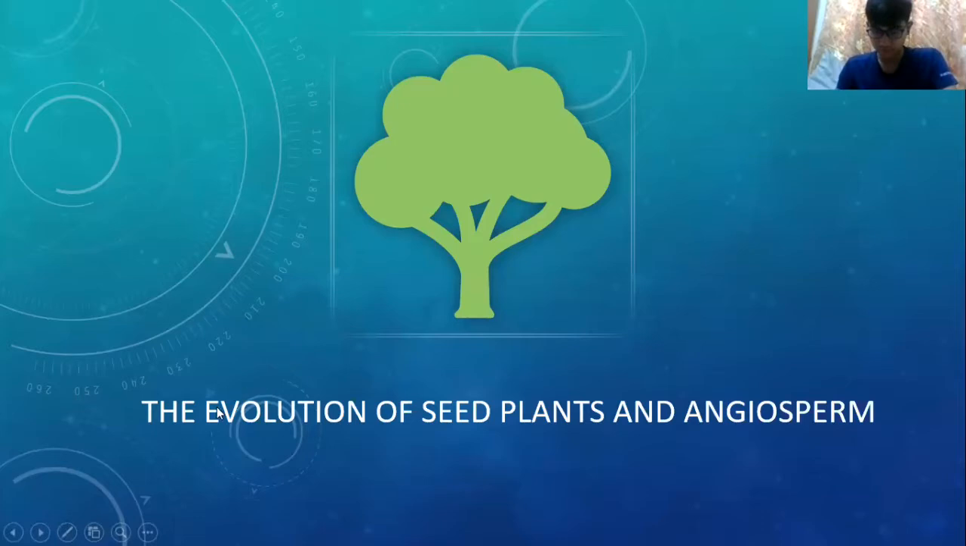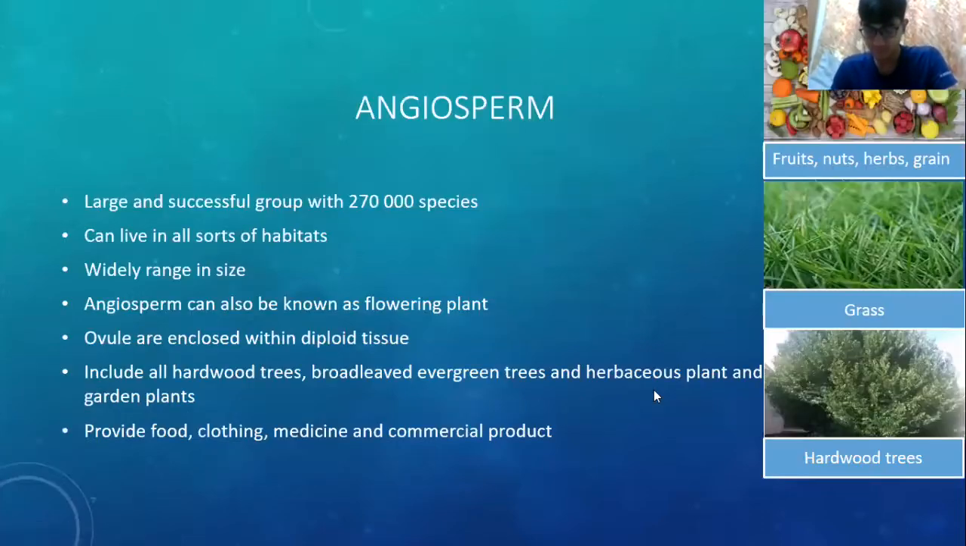We will present about the evolution of seed plants and angiosperms. Angiosperms are a large and successful group of plants with 217,000 species. They can live in all sorts of habitats, from aquatic to very cold or hot weather or tropical weather. Angiosperms range widely in size, from microscopic duckweed plants to 100-meter tall eucalyptus trees.